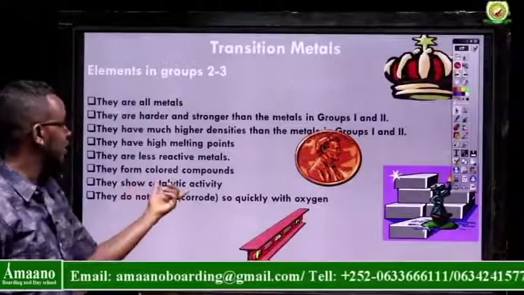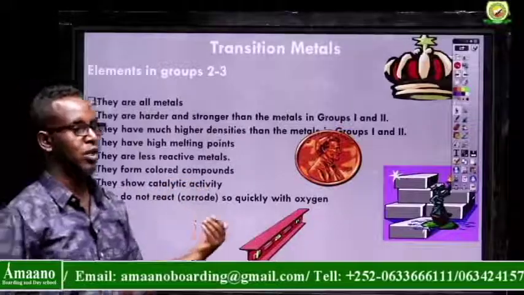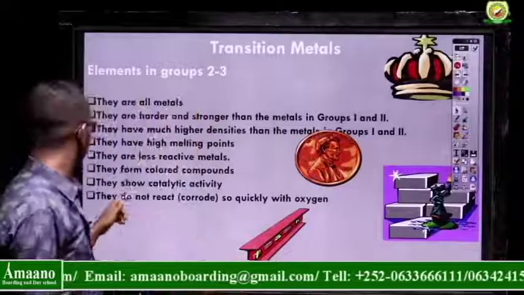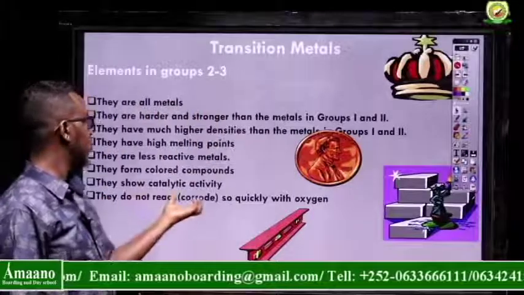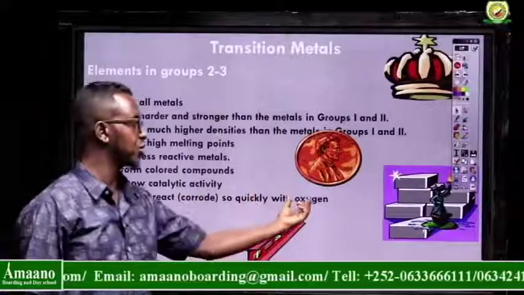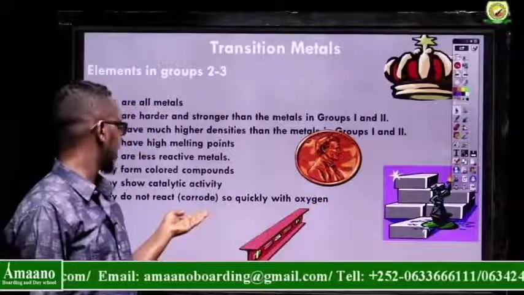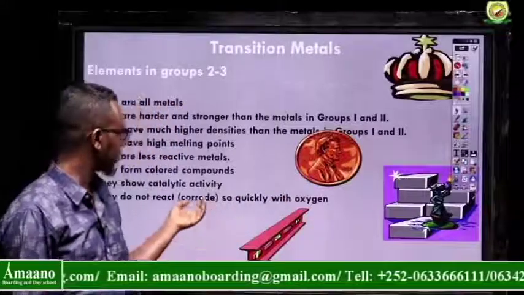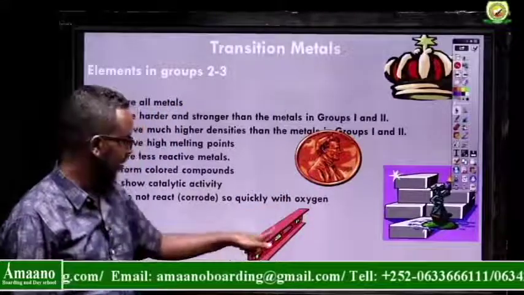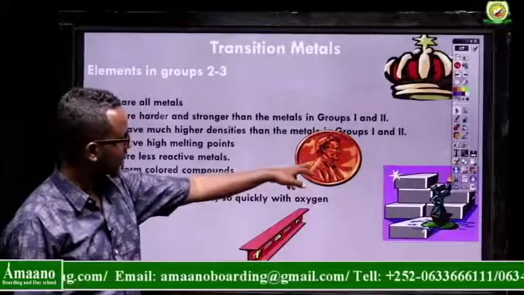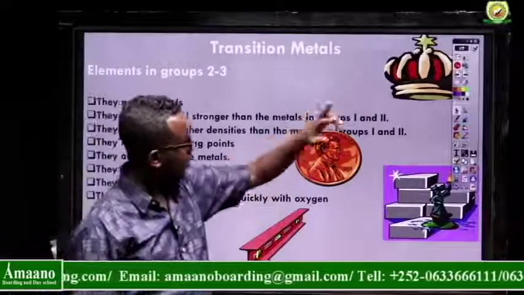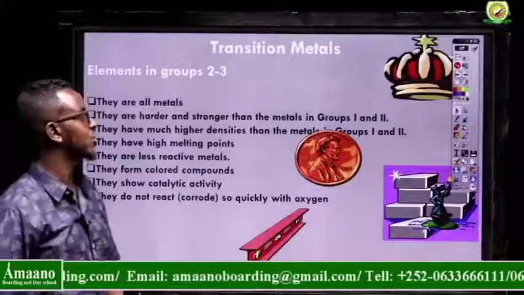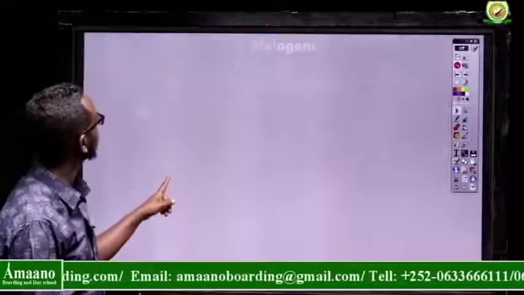They show catalytic activity, or most of the time we use transition metals as a catalyst. They do not corrode so quickly with oxygen. So most of them can't react with oxygen to become what? Corrosive substance. Here you have some materials. This is iron. This is zinc, nickel, chromium. It is like gold, copper. So these are examples of transition metals.